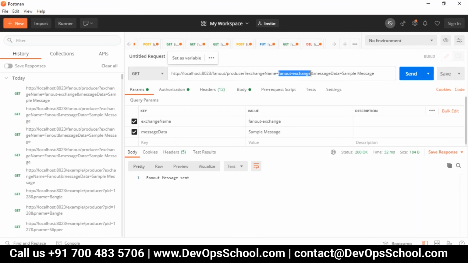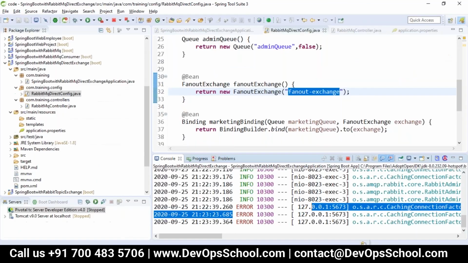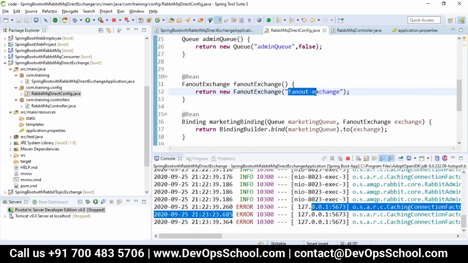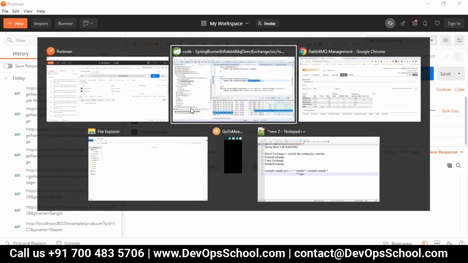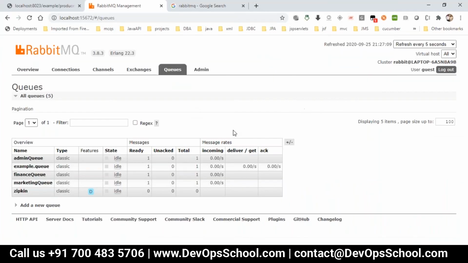That is the name of an exchange I have configured in my application, and I have to send to that exchange. That is the name which I had given wrong. So whenever I send with the fan out exchange, you can see here, it's now coming for all the four.